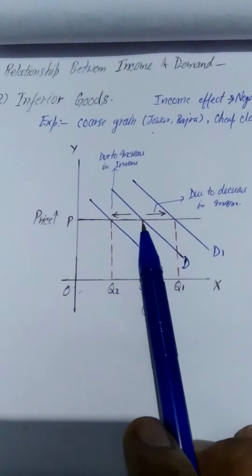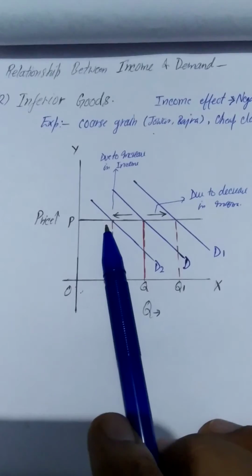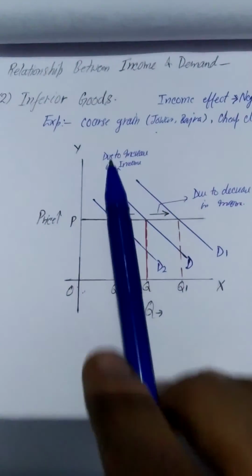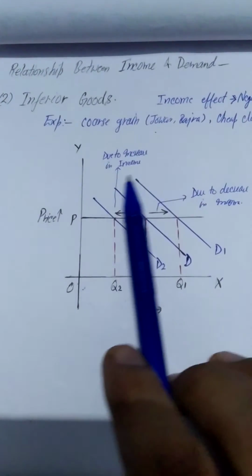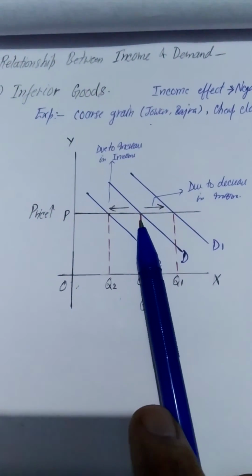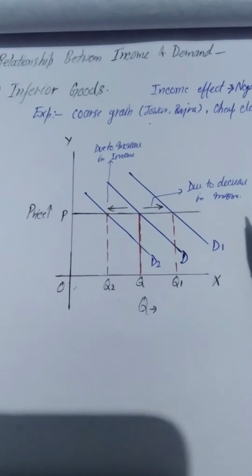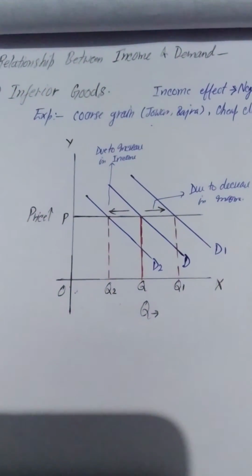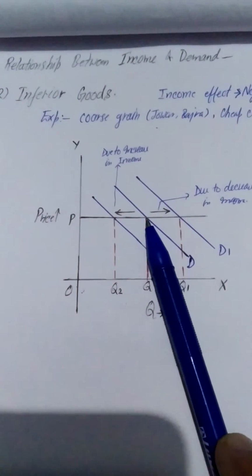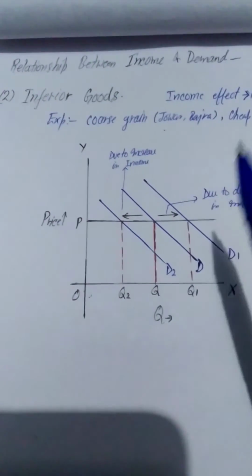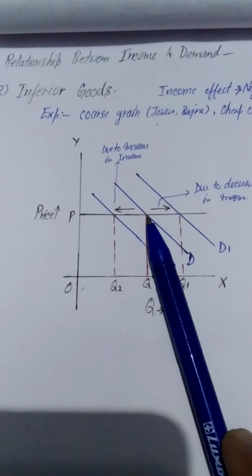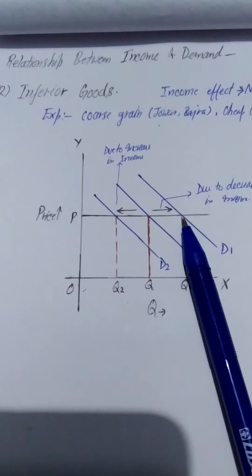So the demand curve will shift backward and the quantity demanded will be reduced when the income of the consumer increases. On the other hand, if the income of the consumer is decreasing, meaning a poor person becomes more poor, then he will not be able to purchase any superior commodity. So in that case he will increase the demand for the cheaper things.